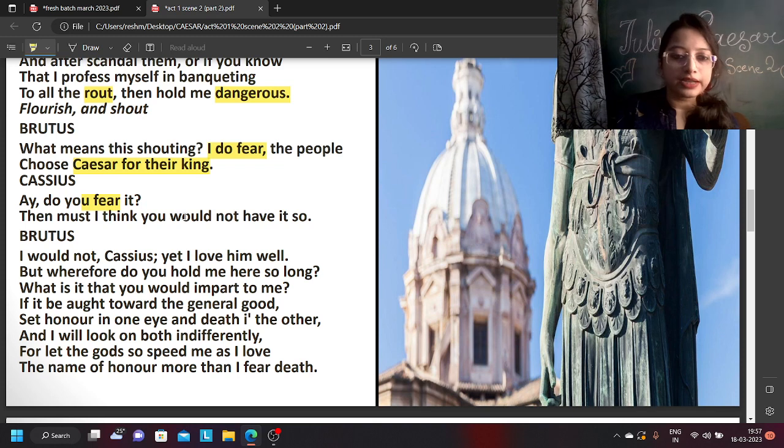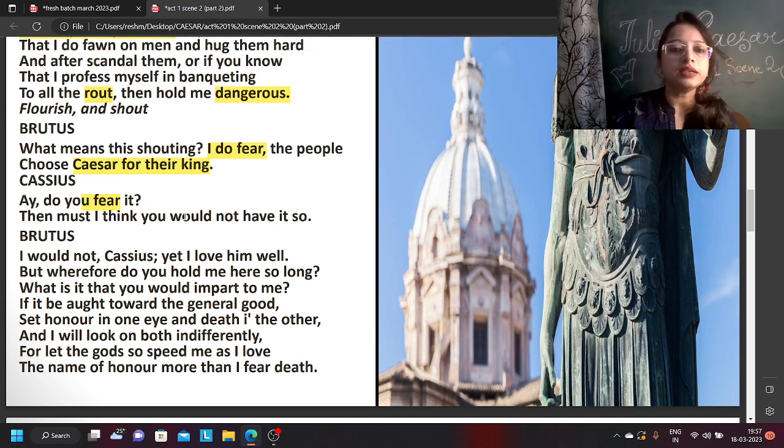So if you are afraid, it means you don't want Caesar as a king. Okay. I would not. So I don't want him as a king. I love him a lot, but I don't want him as a king. But wherefore do you hold me here so long? So why are you keeping me here for so long? Keeping me here? What is the meaning of holding me here?